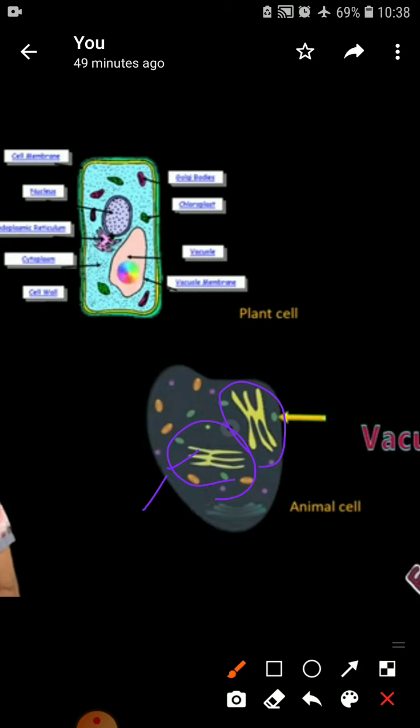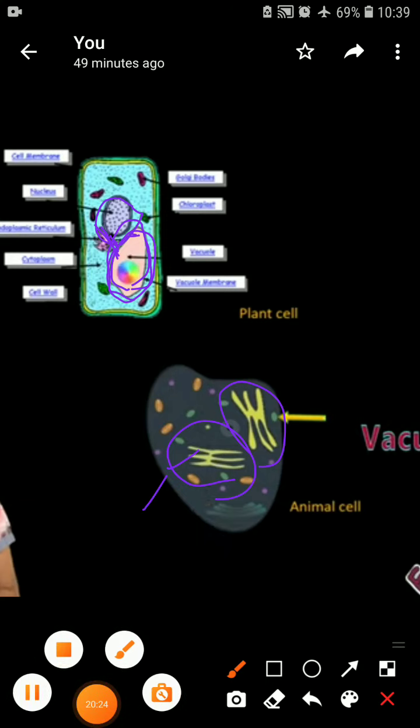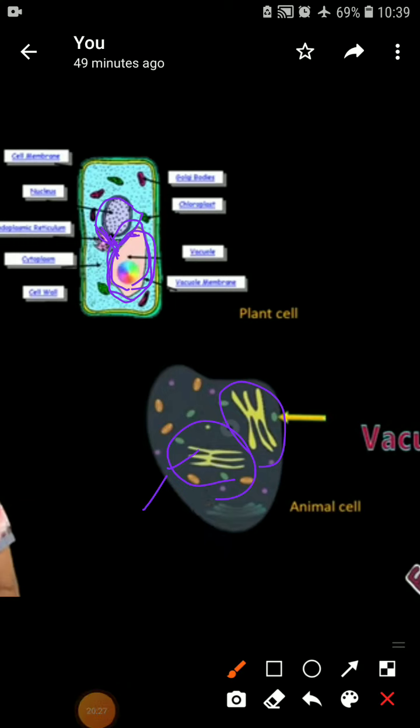But in the plant cell there is only one vacuole. As you can see, there is only one vacuole, and it gives a site to the nucleus. So it is always present on one side of the cell, to give a site to the nucleus. But in the animal cell, vacuoles are located in different places in the cell. Clear? So till here we have completed almost everything in this chapter.